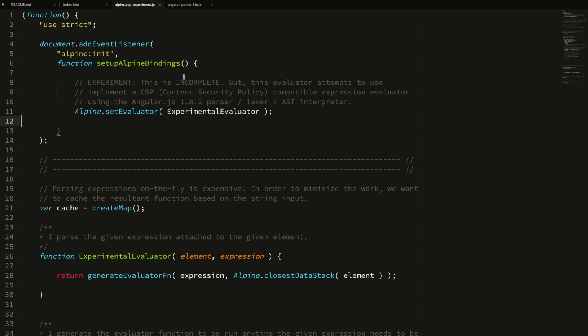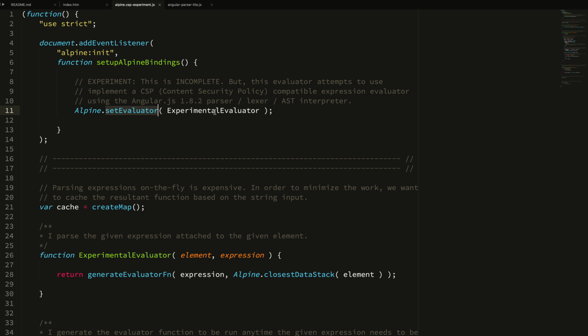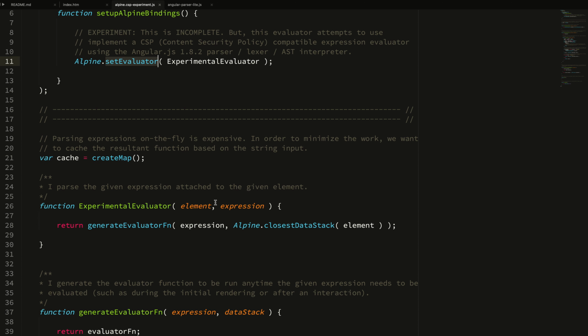So here is my CSP experiment. I am able to do this because Alpine exposes this set evaluator function and allows you to pass in a custom evaluator for the application. This is what they do with their CSP compatible build. They essentially pass in a CSP compatible evaluator. And I'm just doing the same thing, except I'm implementing it on top of the Angular.js parser.